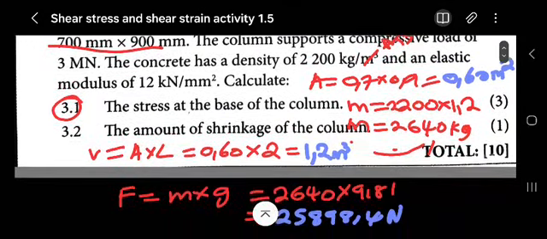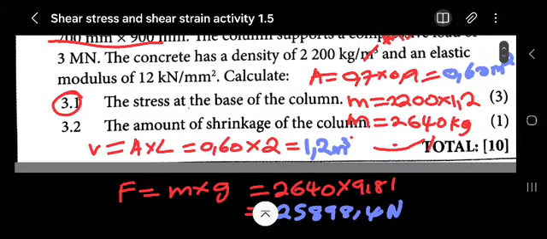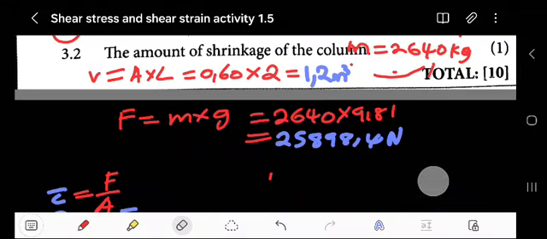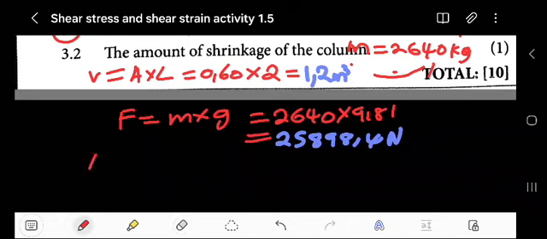So we're supposed to add to get the total force. We have the square column there, and we want the one at the bottom.